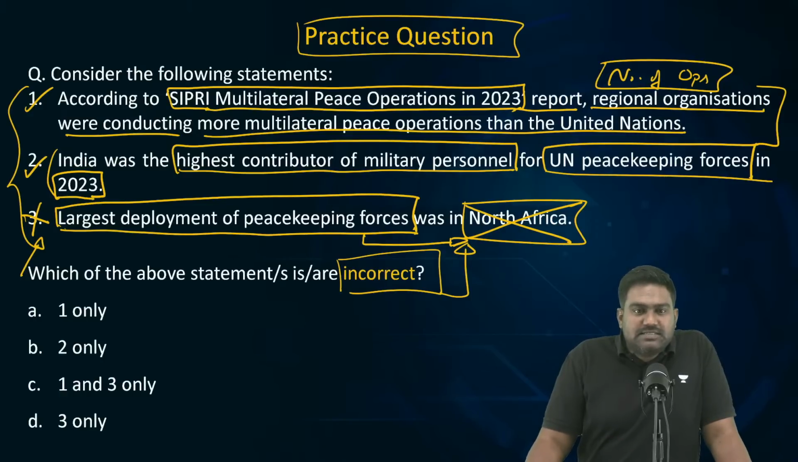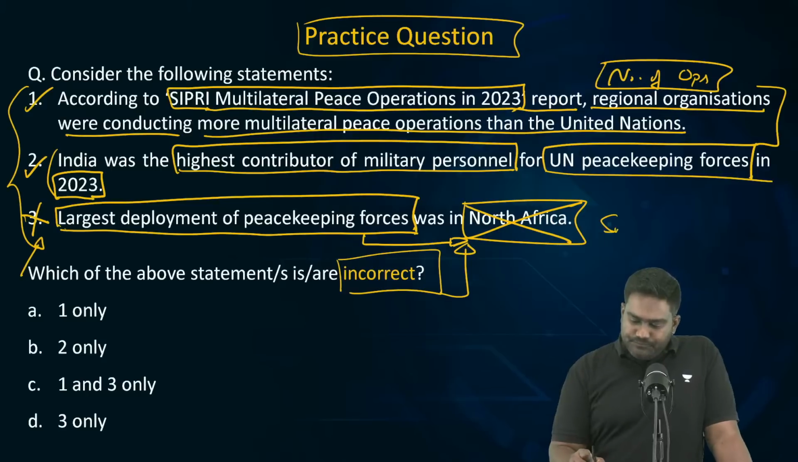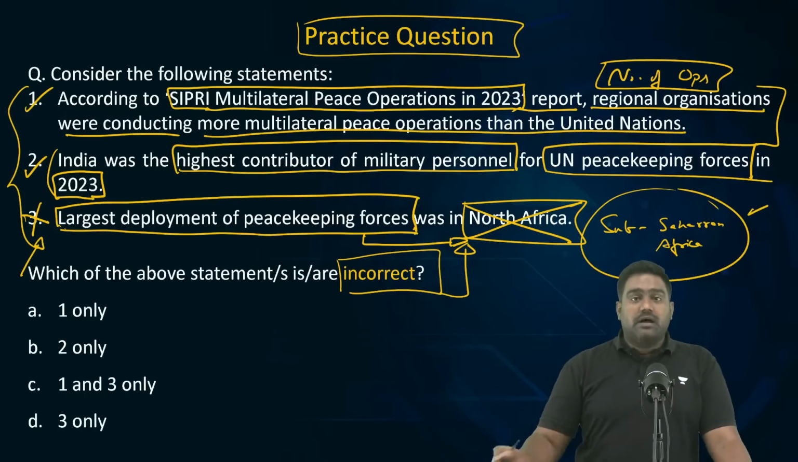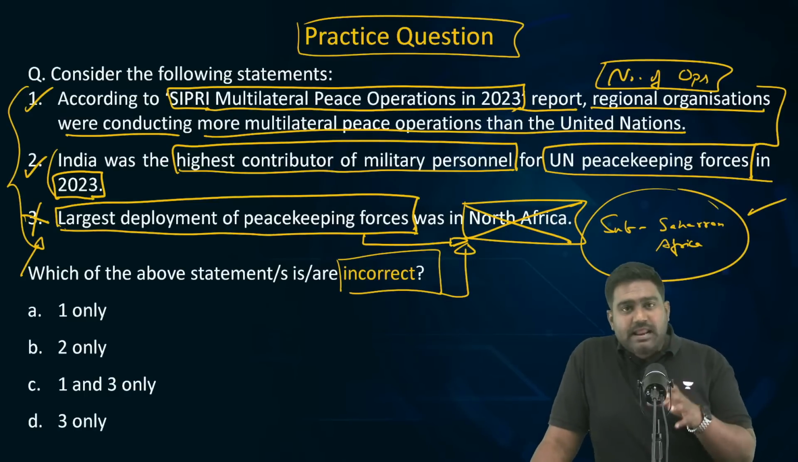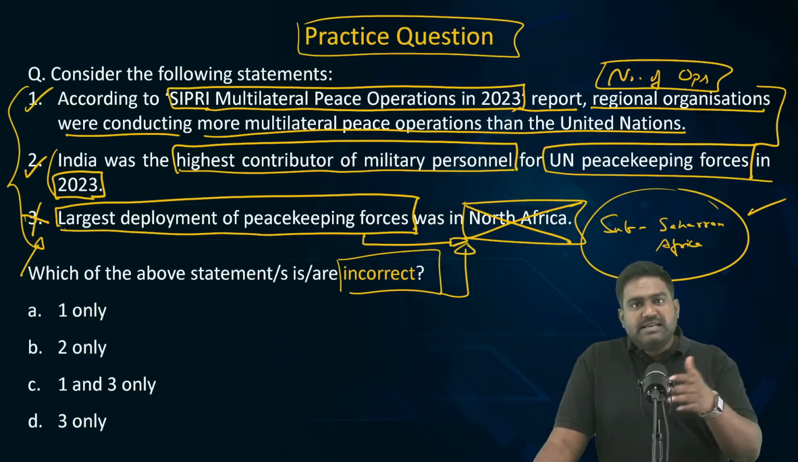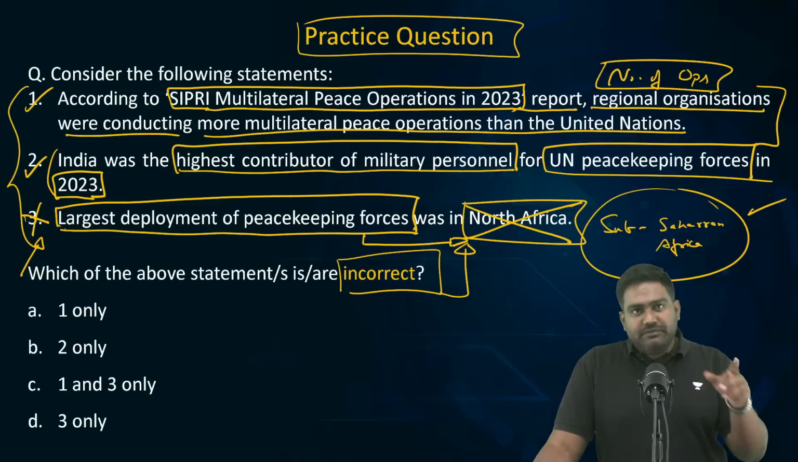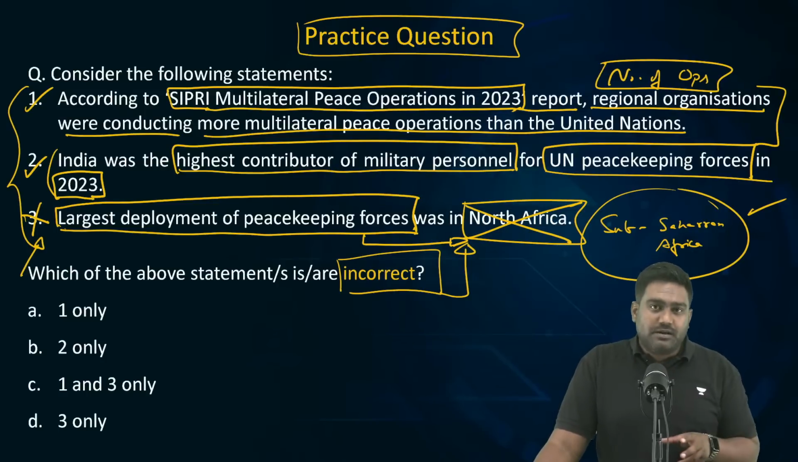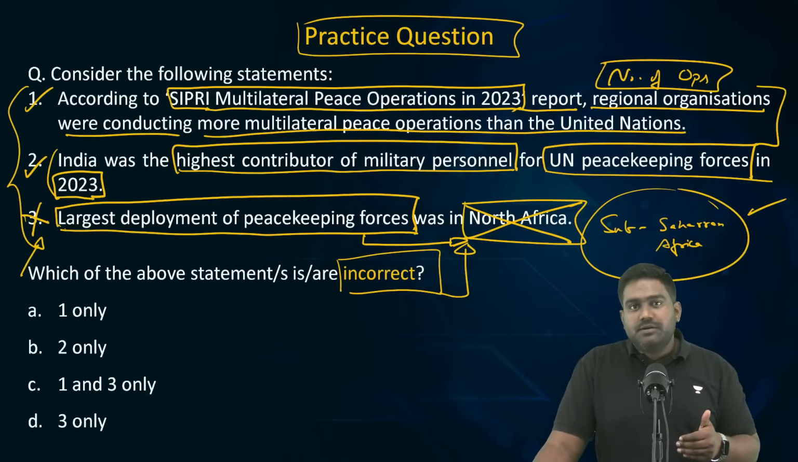There is one student who has answered correctly. ZXCV is the username. It's actually Sub-Saharan Africa. It is Sub-Saharan Africa. Sub-Saharan Africa refers to Central Africa and parts of West, East, and Southern Africa. That collectively is often referred to as Sub-Saharan Africa region, right below the Sahara Desert, right? So in Sub-Saharan Africa is where you find the largest deployment of peacekeeping forces.